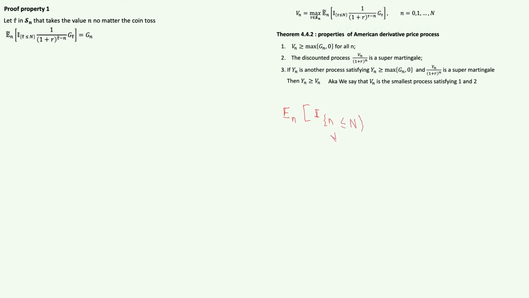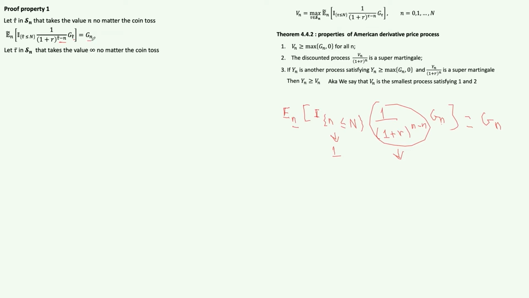So this just boils down to 1, and 1 divided by 1 plus r to the power theta hat minus n is just n minus n, right? And this is just here times G of theta hat, which is just n. So if you look, this also just boils down to 1. This is Gn, and since we are at time n, we can take out what is known, and this is Gn. I don't know why I always call it J, but you know what I mean. So that's this first part.